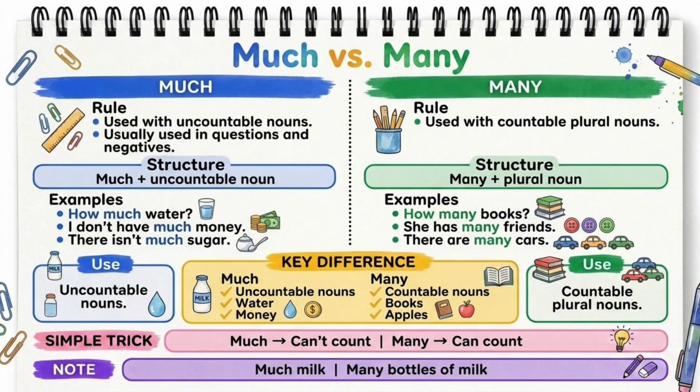Let's practice. Which is correct? How much milk? Yes, that's correct because milk is uncountable. Now try this one. How many apples? Excellent. Apples are countable. One more example.